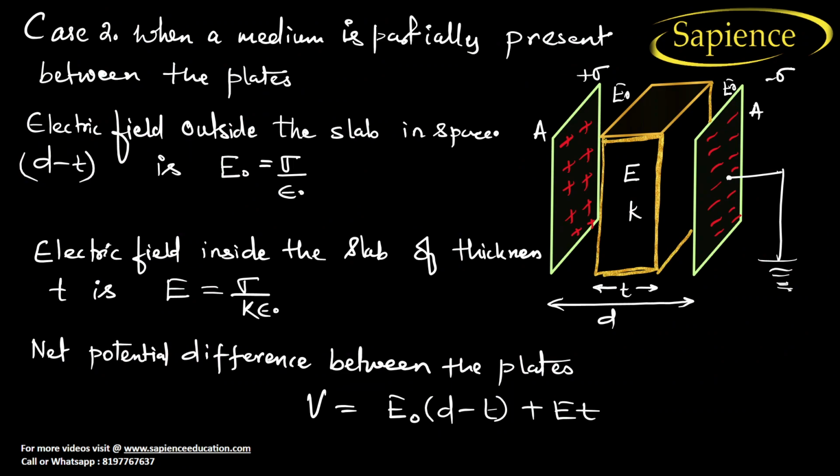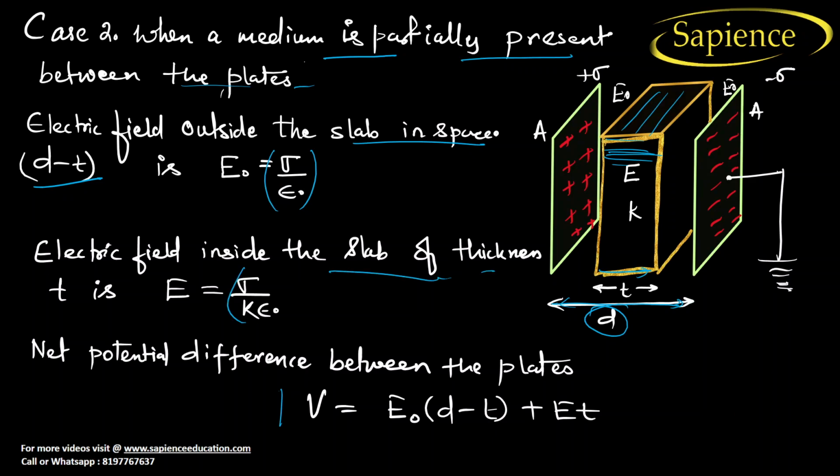Now let us go for case 2. Case 2: when a medium is partially present between the plates. See here, the medium is present, but it is not fully present. It is present for thickness T, and the parallel plate capacitor has distance D apart. For this case, what will happen? The electric field outside the slab, in the space D minus T, will be sigma by epsilon naught, and the electric field inside the slab is sigma by K into epsilon naught, as we have just studied. So the net potential difference will be how much? This plus this, right?